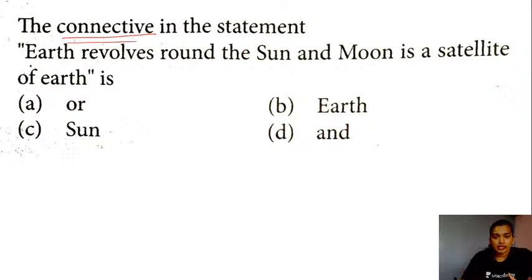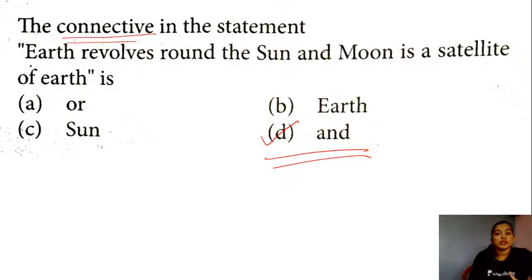Yes, that's the right answer, Aditi. Option D is the right answer. As you see, the first sentence, Earth revolves round the sun, is a mathematical statement. You can give the value as true, right? The next one is, moon is a satellite of the Earth. This is also a statement where you can answer true or false.